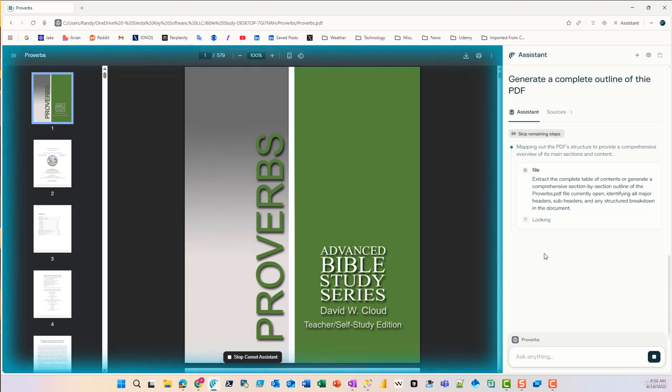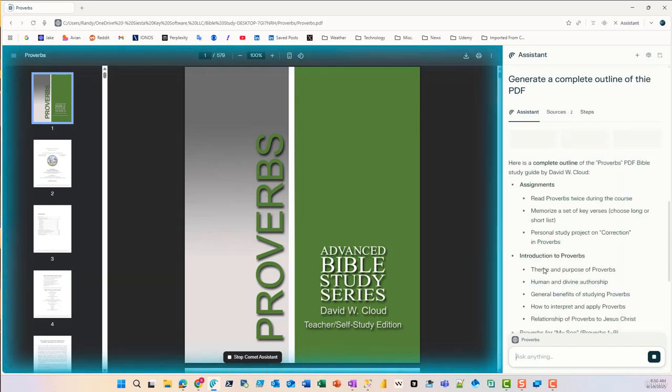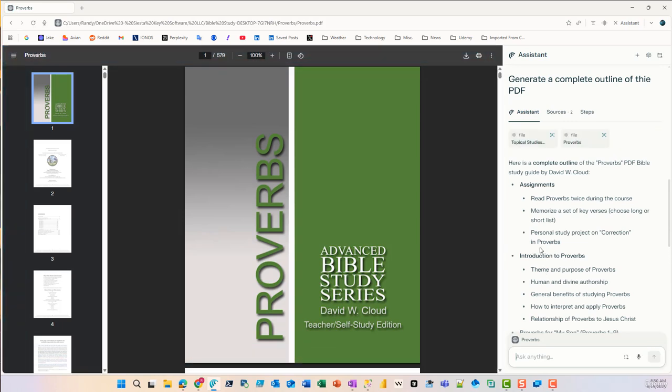Now it's doing some reasoning. So now it's actually doing some actual analysis of the PDF. And I'm going to let this run, unless it takes too long. I'm going to let this run just so you can get a feel for how long this takes. Okay, well that didn't take very long at all. Maybe, I don't know, maybe 20, 25 seconds.